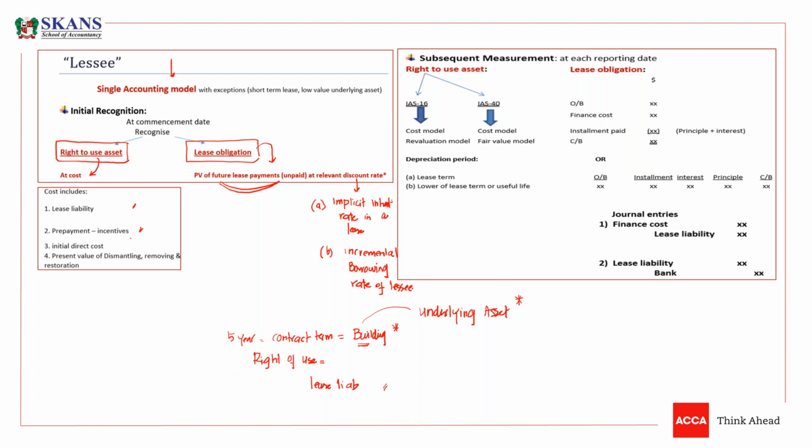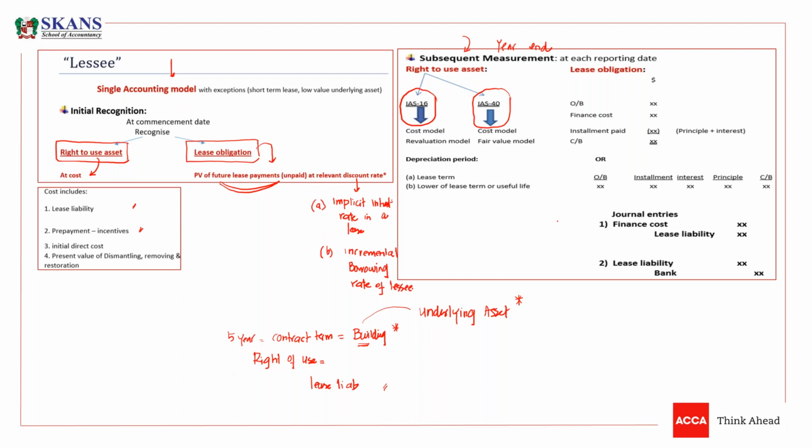And after that, once we have booked this asset and liability, we will subsequently measure it at year end or reporting date. We will measure this right of use asset either in IAS 16, which is property, plant, and equipment, or in IAS 40, depending on what we are doing with this right.